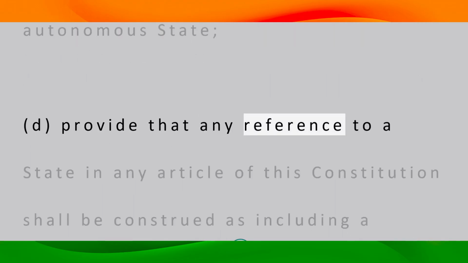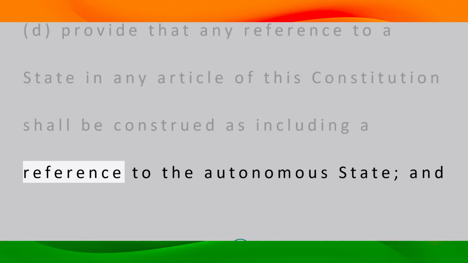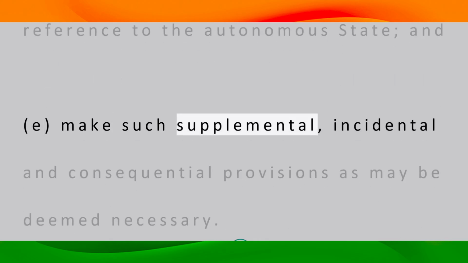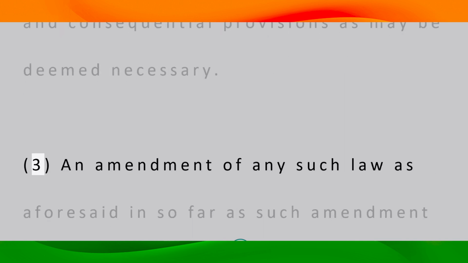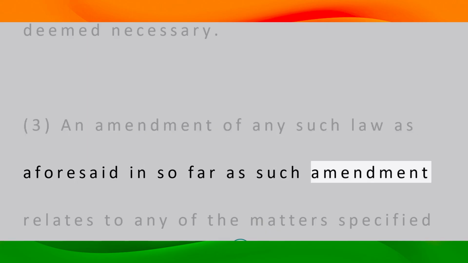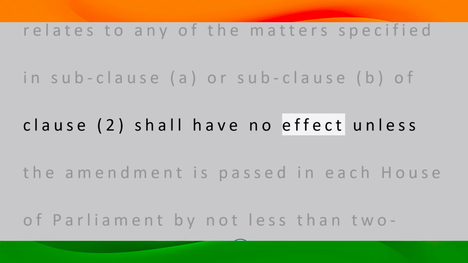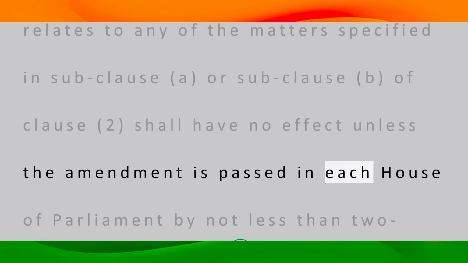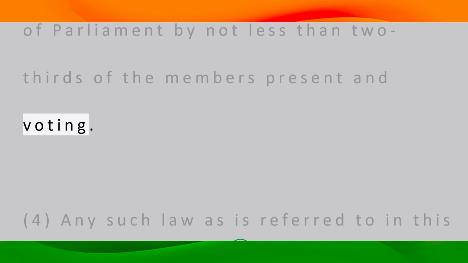d. Provide that any reference to a state in any article of this constitution shall be construed as including a reference to the autonomous state, and e. Make such supplemental, incidental and consequential provisions as may be deemed necessary. 3. An amendment of any such law as aforesaid in so far as such amendment relates to any of the matters specified in subclause a or subclause b of clause 2 shall have no effect unless the amendment is passed in each House of Parliament by not less than 2/3 of the members present and voting.